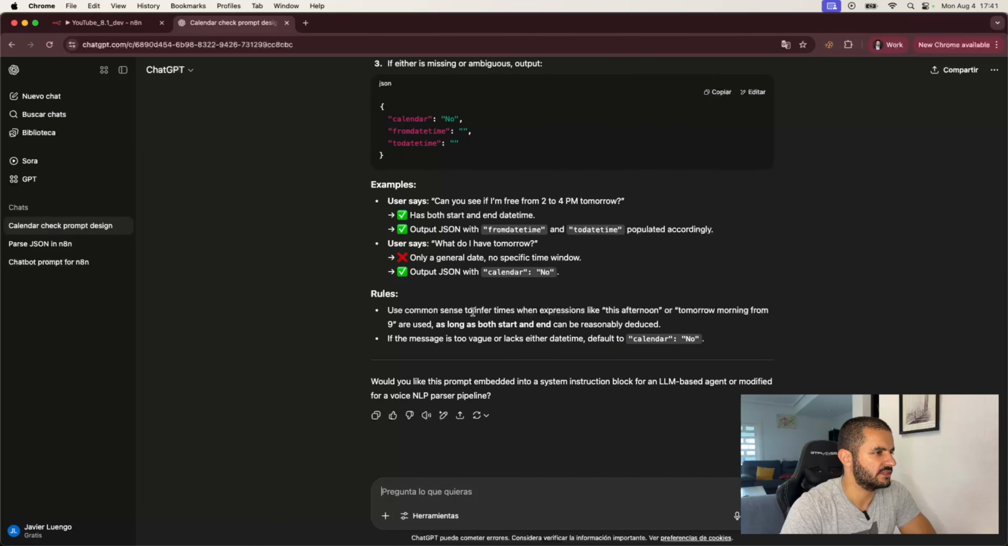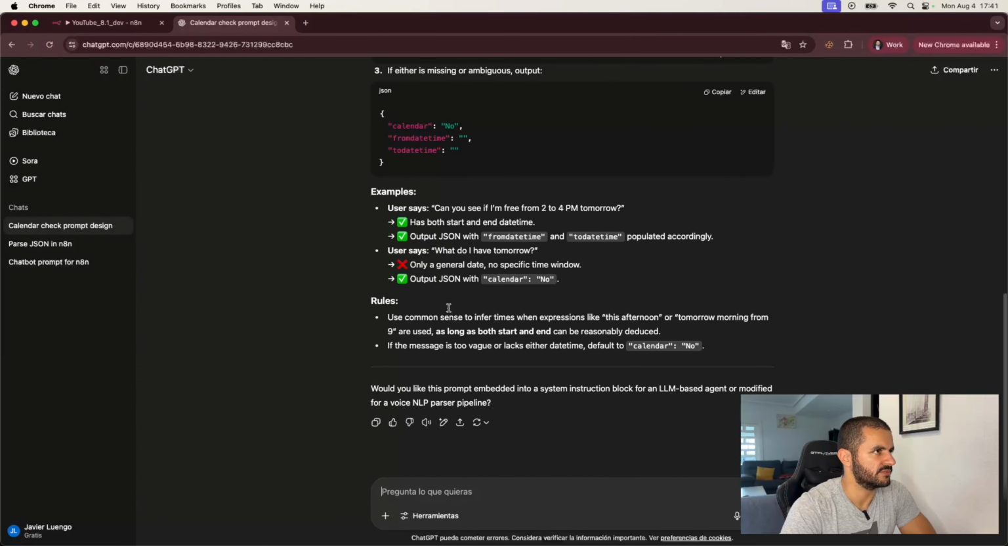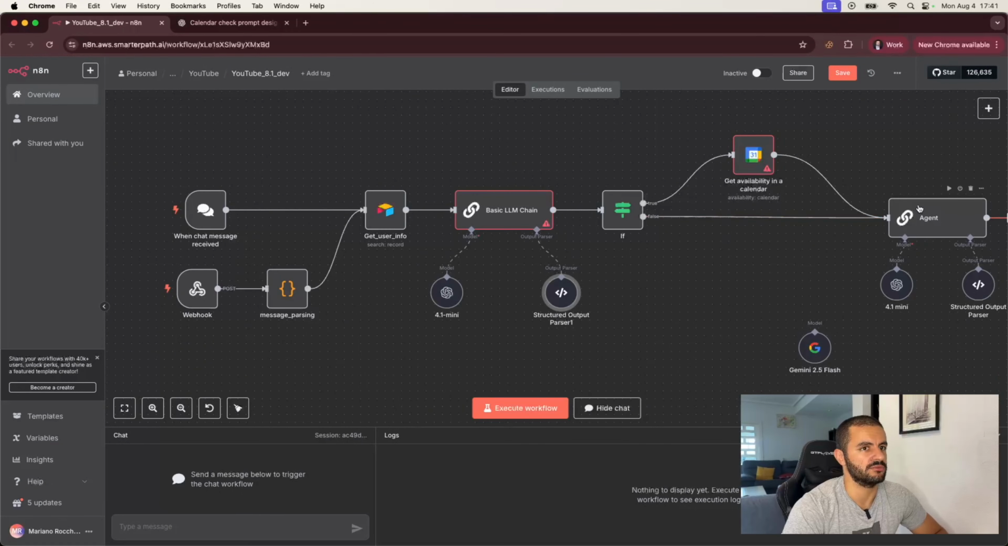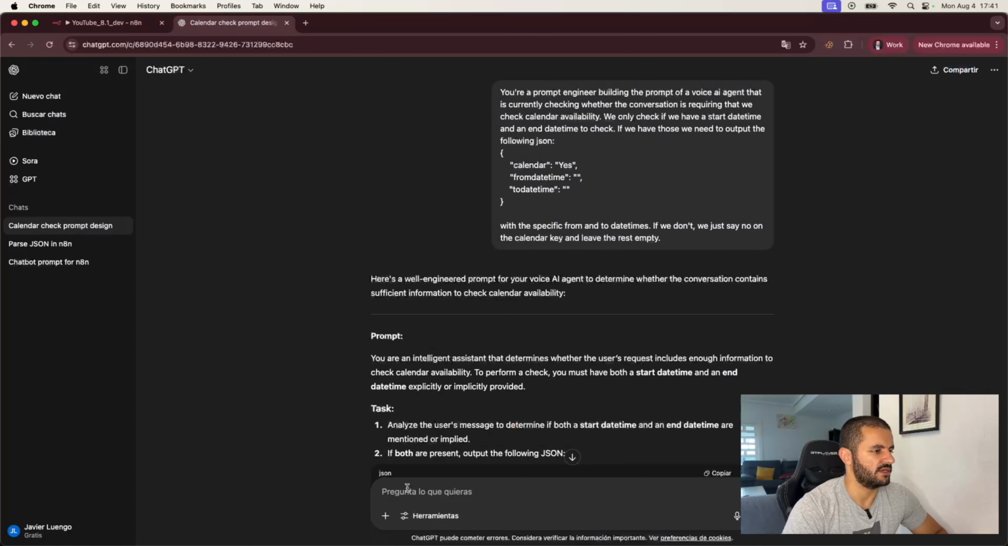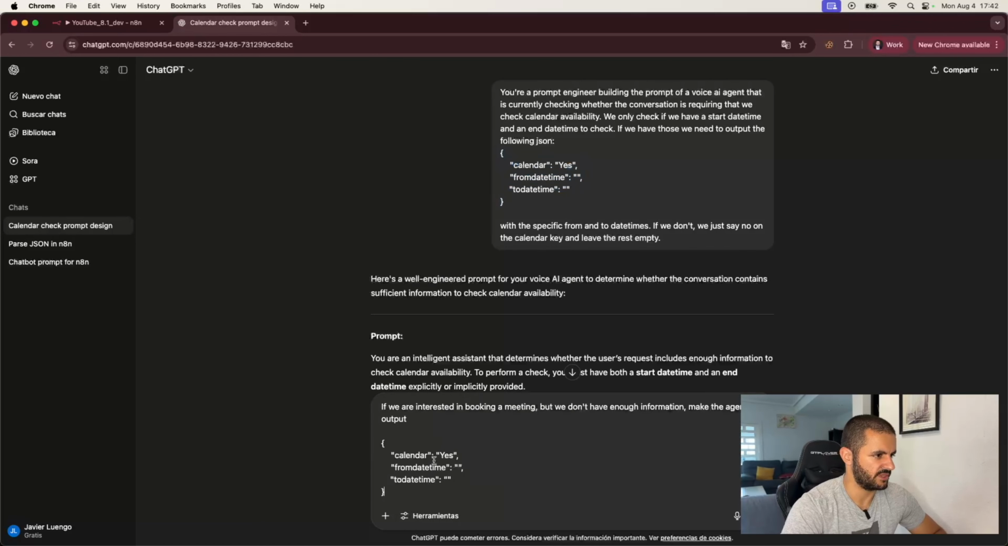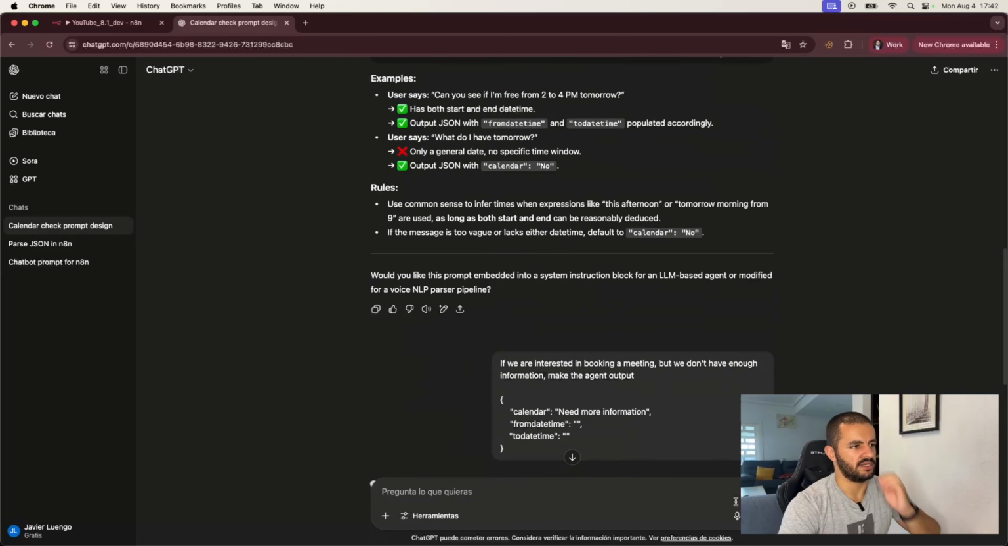Okay. And let's actually make something, because we can actually use that in the later prompt. So when we go back into this prompt, we can actually add more information here. So if we are interested in booking a meeting, but we don't have enough information, make the agent output, and let's say, let's keep this and need more information, let's say, and let's see how it changes.